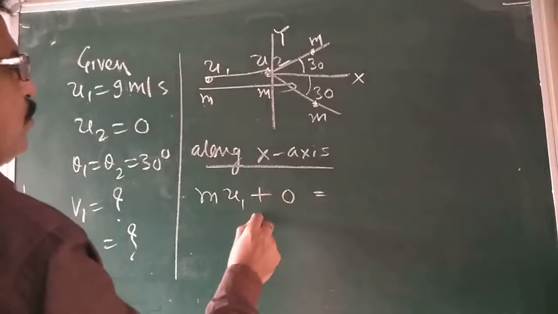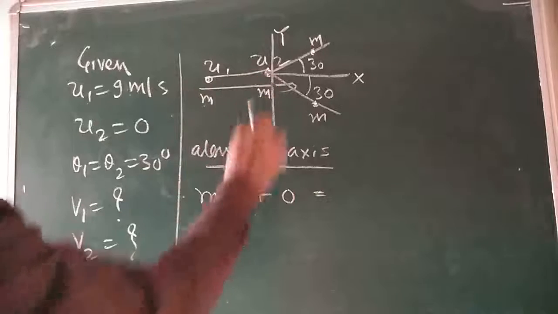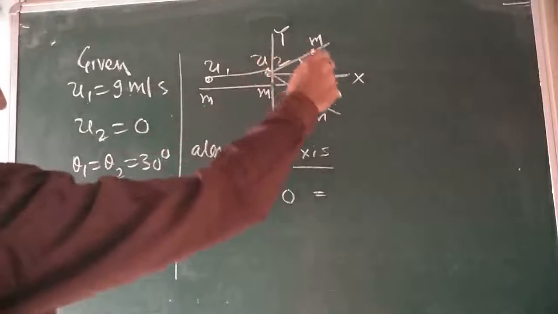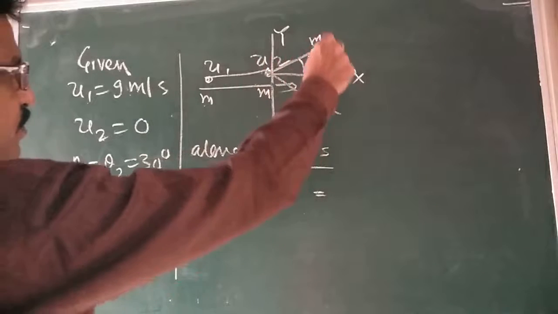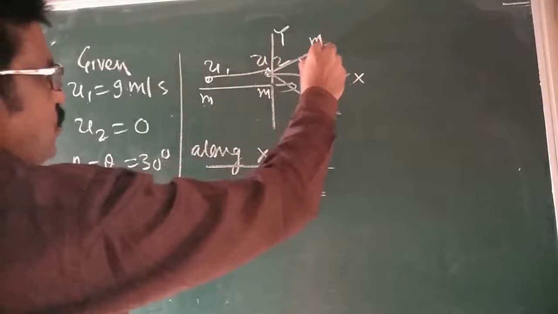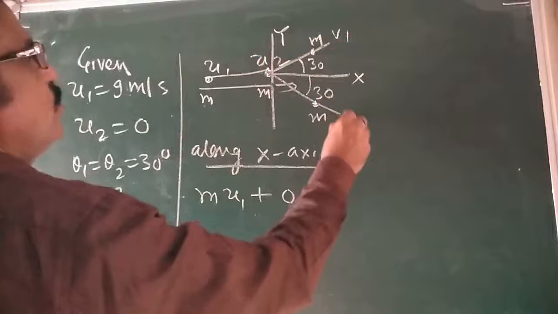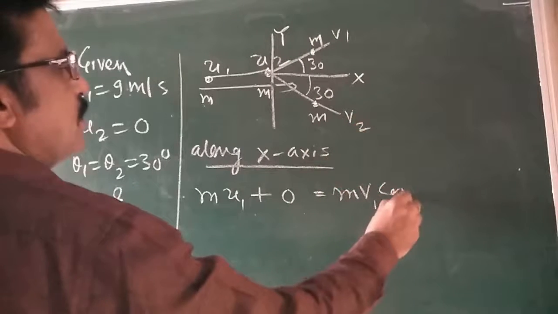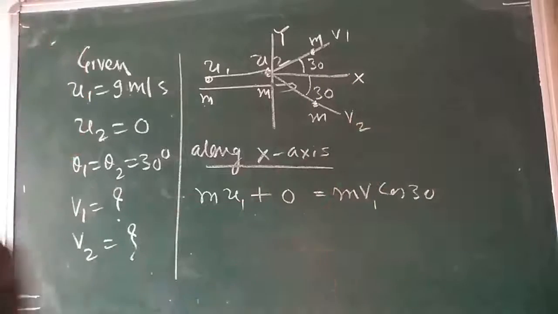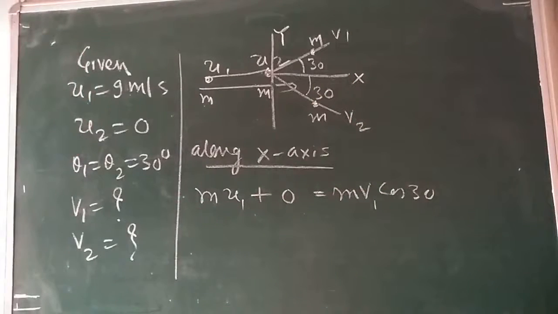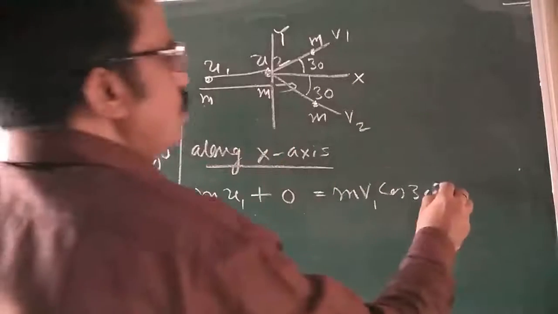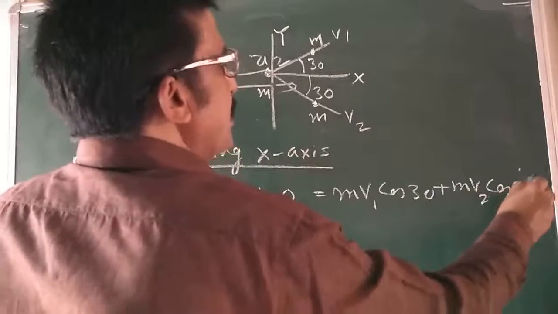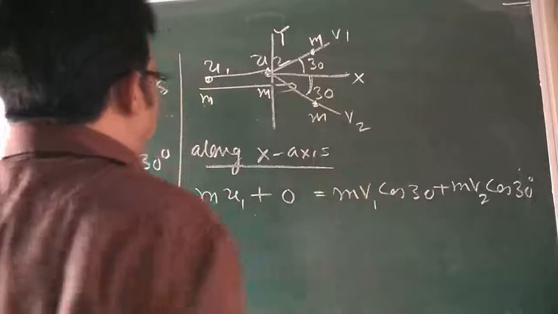This is the momentum before collision of the two bodies. Similarly, after collision, the velocities are v1 and v2, so I can write m v1 cos of 30 degree. Similarly m v2 cos of 30 degree. We took the component along this axis.